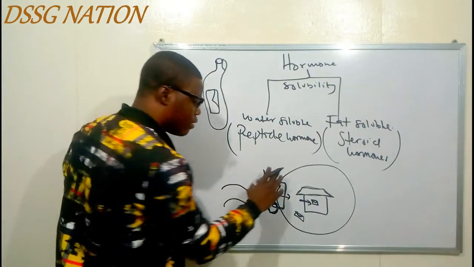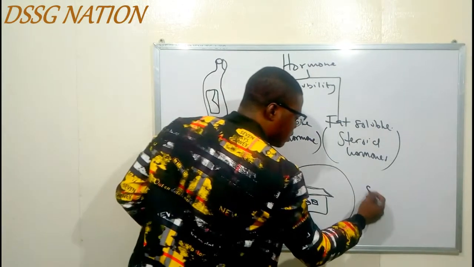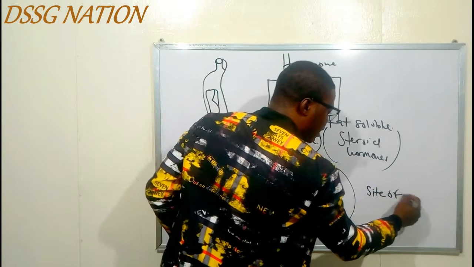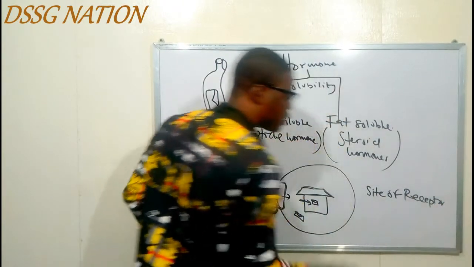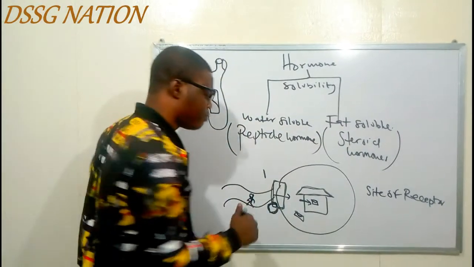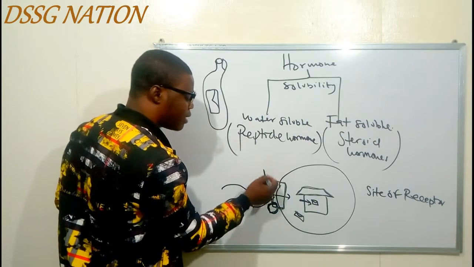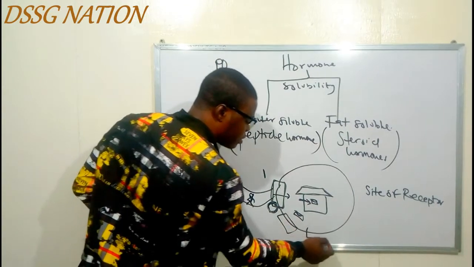Everything I just explained here is called the site of receptors. Site of receptor. I'm going to explain more about it when I clear this word. But what I want you to know is that some letters are going to be dropped just outside the house.